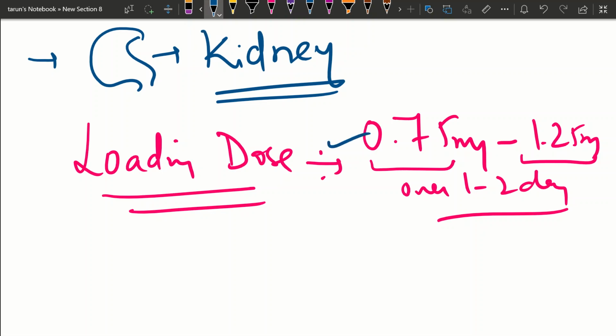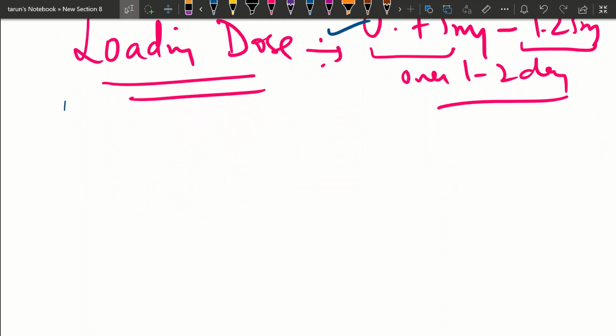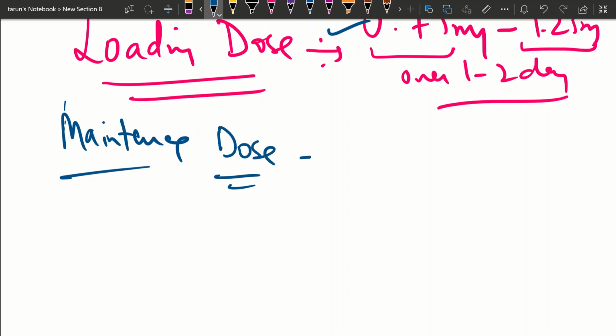After the loading dose, we give the maintenance dose. We have given the loading dose, and now we are going to maintain these levels in the body.